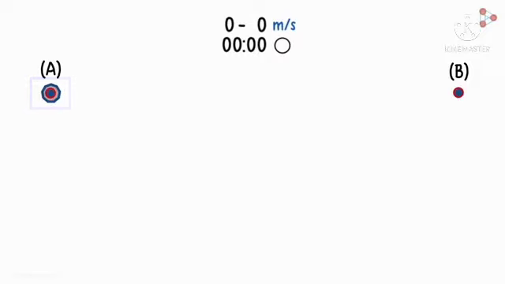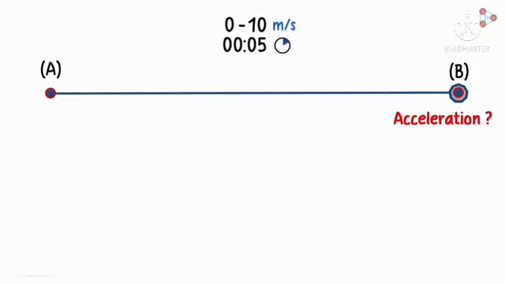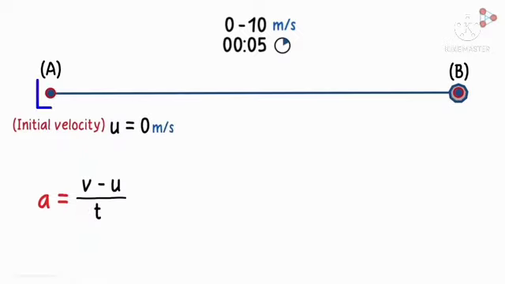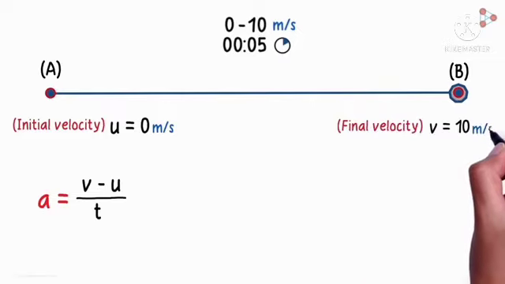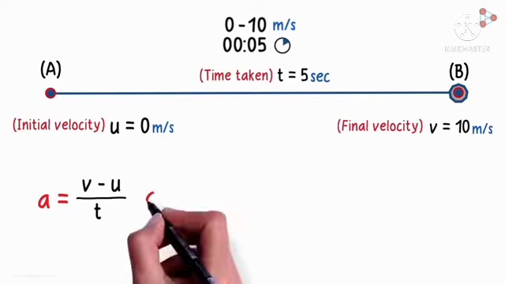Next, an object moves from position A to another point B, reaching 10 meter per second. Is that acceleration or not? Acceleration means v minus u by t. Here u equals 0, v, the final velocity, equals 10 meter per second, and the time taken is 5 seconds.